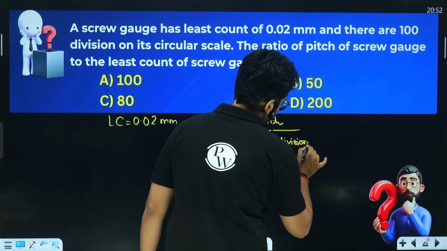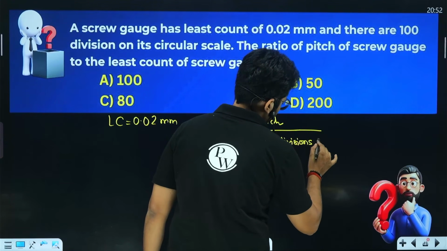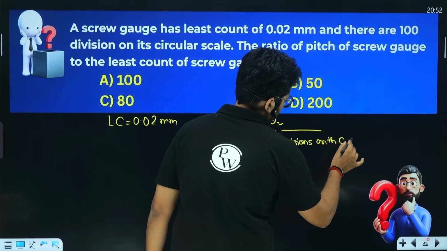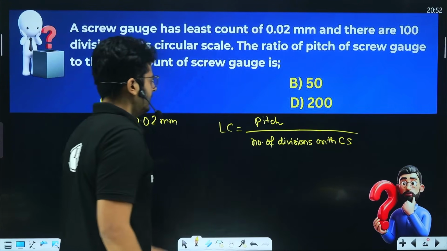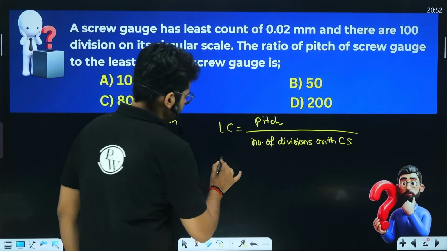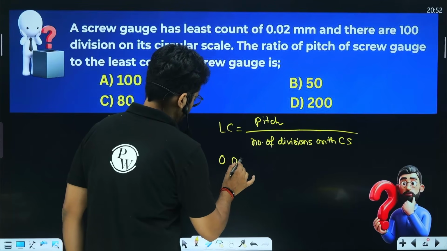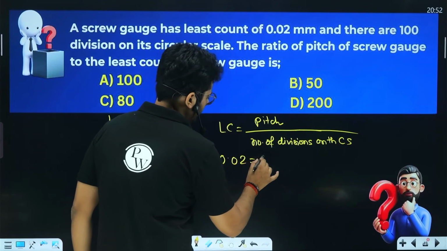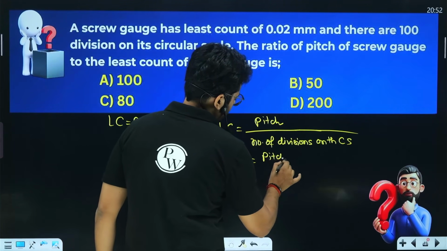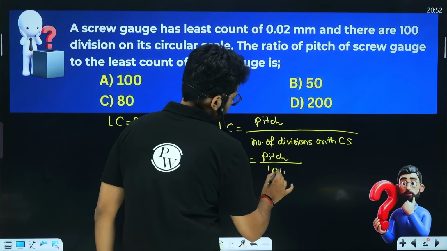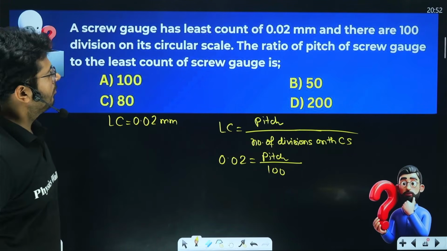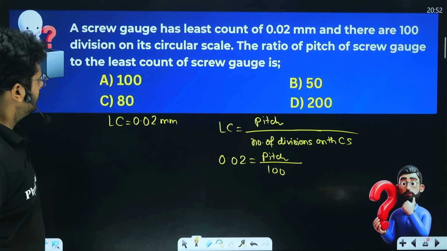CS is circular scale, right? So least count is going to be, it is given in the question, 0.02 mm. It is pitch upon number of divisions, which is given as 100, okay?